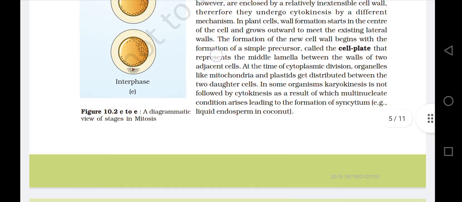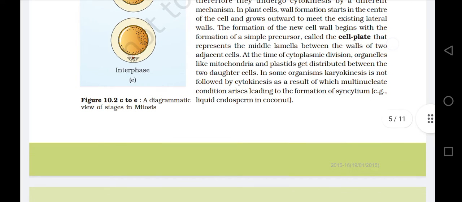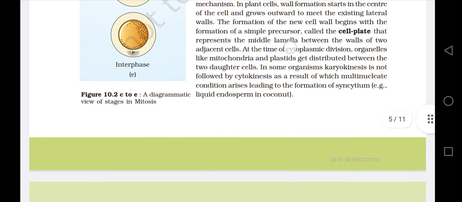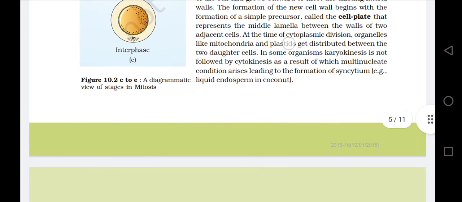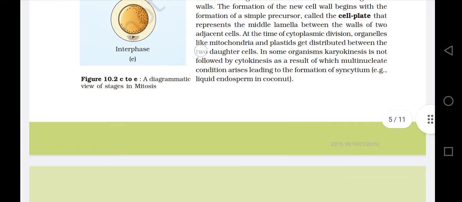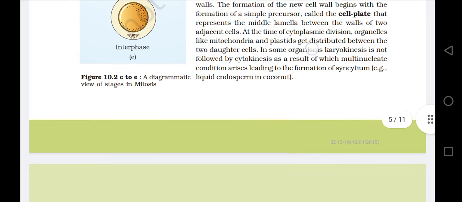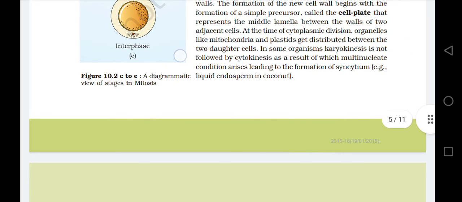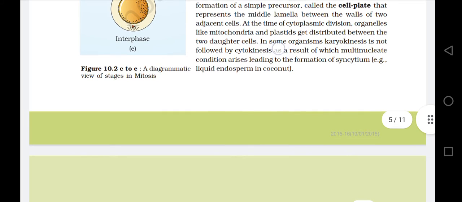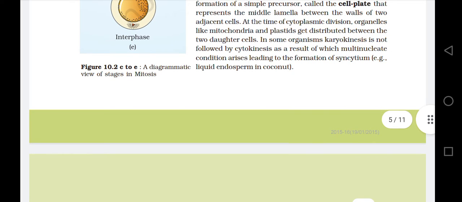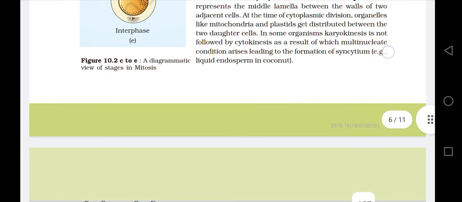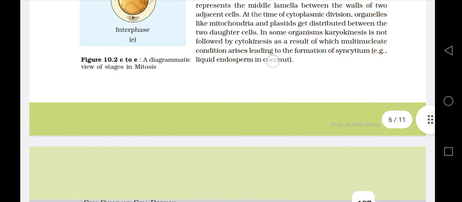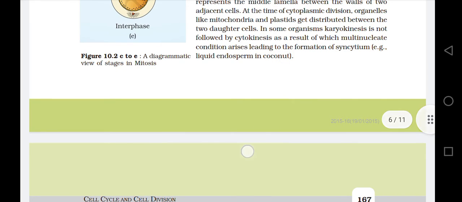They represent the middle lamella between the walls of the two adjacent cells. At the time of cytoplasmic division, organelles like mitochondria and plastids get distributed between the two daughter cells. In some organisms, karyokinesis is not followed by cytokinesis, as a result of which a multinucleate condition arises, leading to the formation of syncytium. Example: liquid endosperm in coconut.